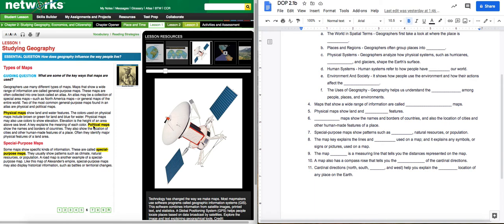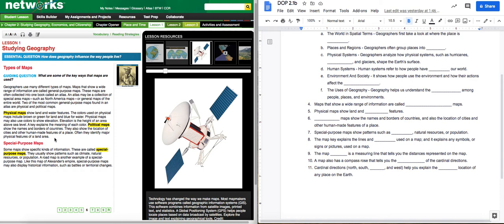Number 6, political maps show the names and borders of countries. They also show the location of cities and other human-made features of a place. Often they identify major physical features of a land area. So political maps are the ones that you'll see in your book where the states are all different colors and you have the border lines between those states. That's a political map.